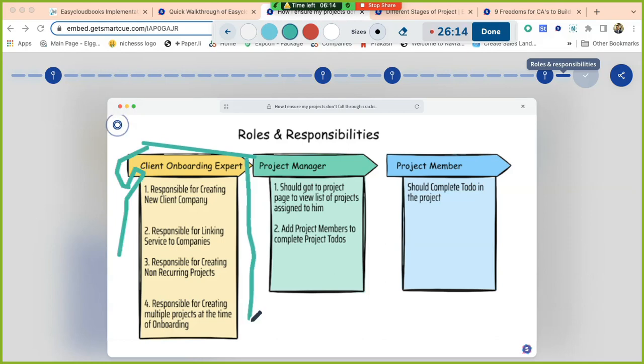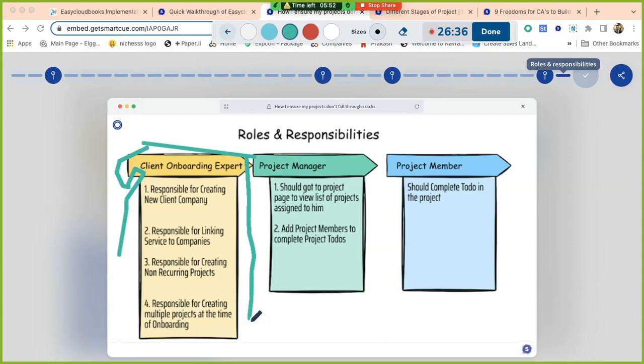They need to understand their role in Easy Cloud Books. They are supposed to create the new company, and they are supposed to link the number of services, because this is very important. Why is it important? This is important to optimize the revenue from the client, and to make him understand how they can reach us and what kind of expectation they can have with us.